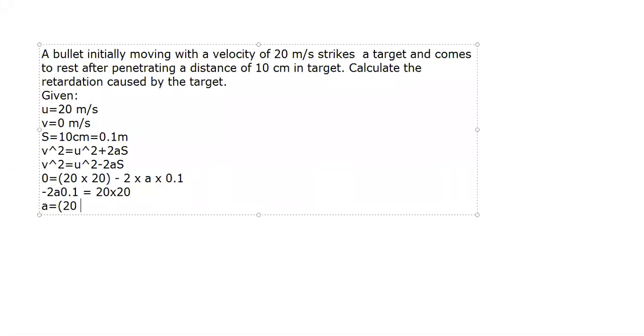So it will be 20 into 20 divided by, because it's in multiplication, 2 into 0.1. So your answer A is equal to 20 into 20, which is 400, divided by 2 into 0.1, which is 0.2. So do it: 400 divided by 0.2. See what's the answer.